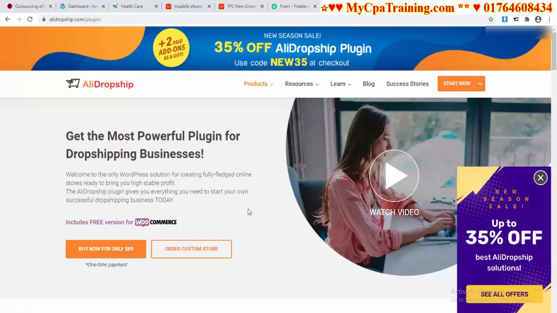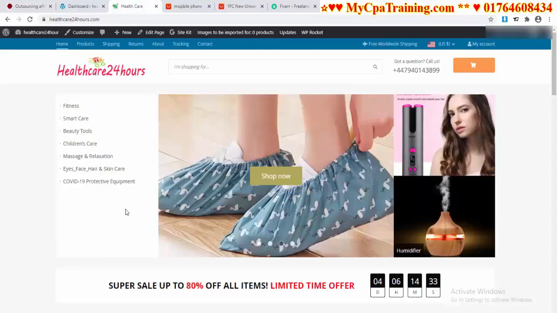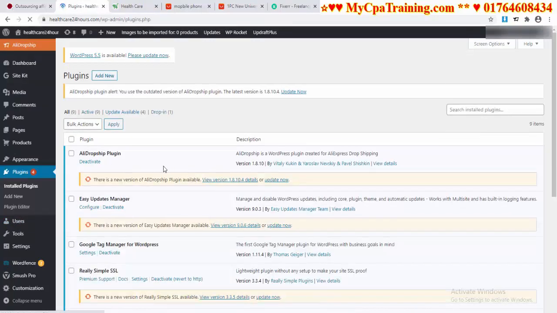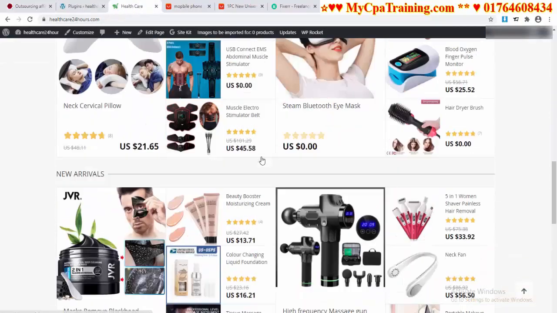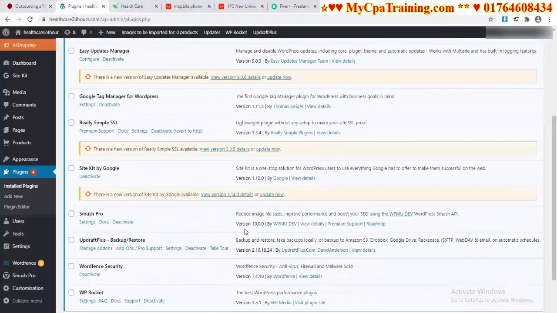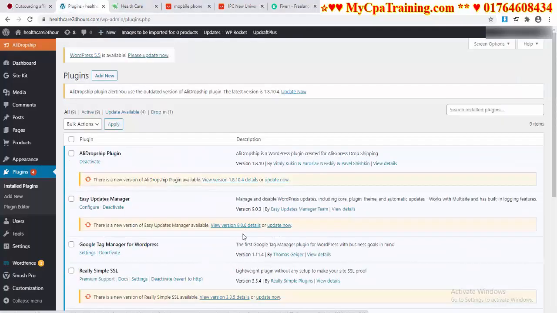Okay, let me show you. I have purchased this plugin, and I have installed this plugin. If I go to plugins, I am showing you the procedure. The Ali Dropship plugin: I have installed and activated this plugin, and this is a successful website for dropshipping. For this reason, I am showing you the plugins which are helpful for you, the full setup for an Ali dropshipping website.